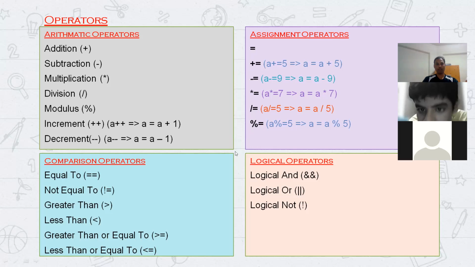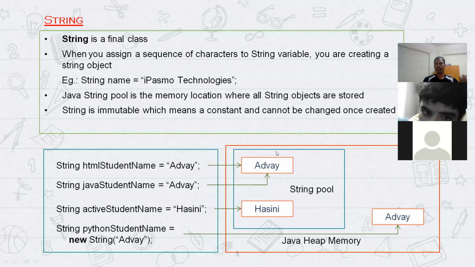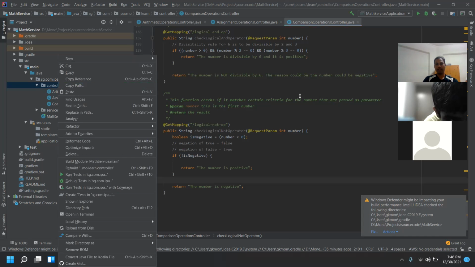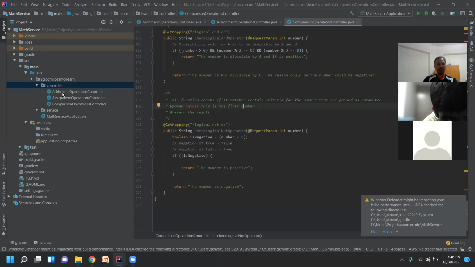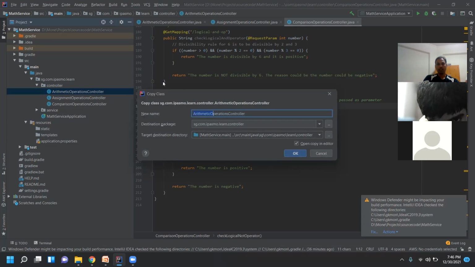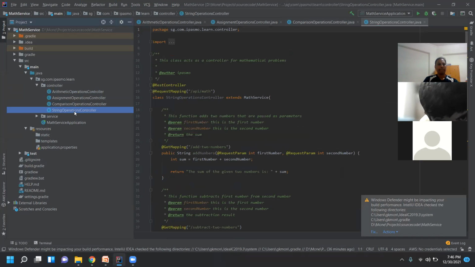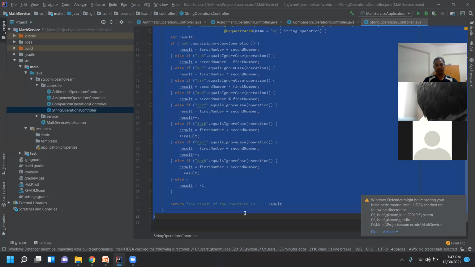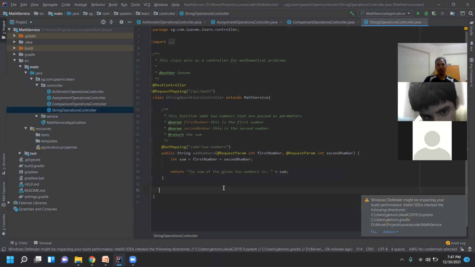So we have done most of the operators, and let's get into this. This is a very important topic. Okay. So for this, we'll write a new controller. Instead of writing the controller newly, I'll just copy paste. I'll name it string operations controller, in the same package, and then go inside. I don't want all the other stuff, so all the methods I'll remove.